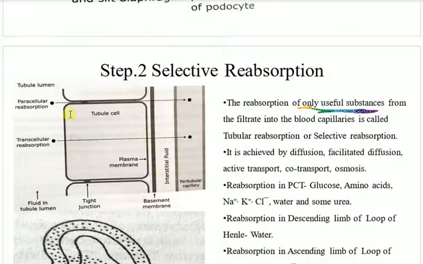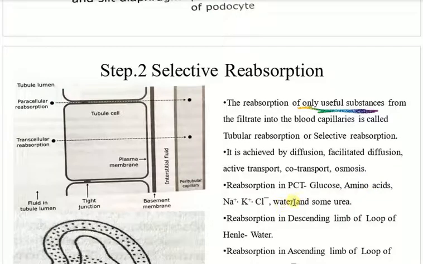So let's come to this particular diagram. What does it say? Look, this is the fluid in the tubule lumen, meaning the tubular space inside the tube where the glomerular filtrate is. These are the tubule cells and there are some gaps between them. Paracellular reabsorption is when the solutes, these are the solutes, no? Glucose, amino acids, sodium, solutes.